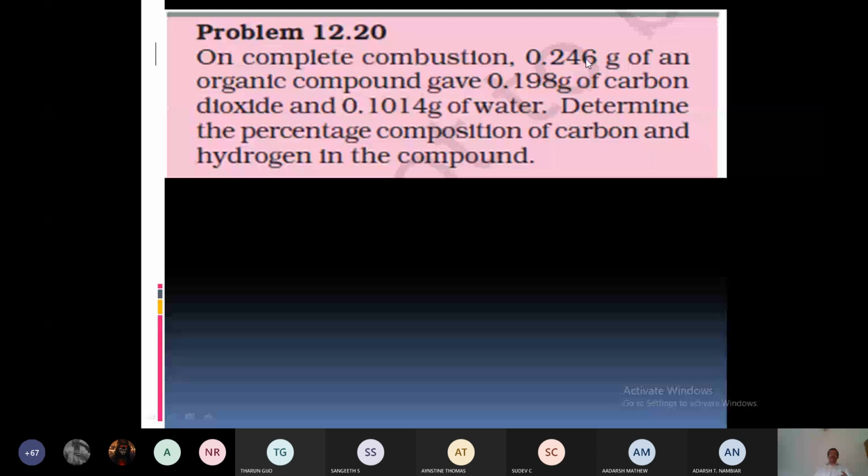Percentage of carbon is 12 by 44 into M2 divided by M into 100. Substitute and find out. And what is the percentage of hydrogen? 2 by 18 into M1 divided by M into 100. We have the equation, substitute the values and find it out.